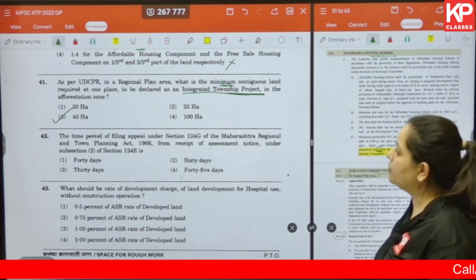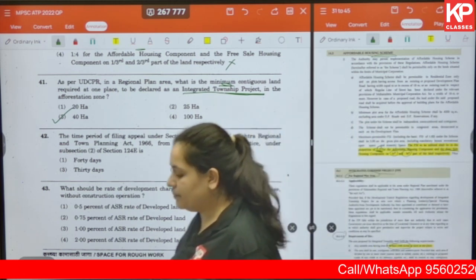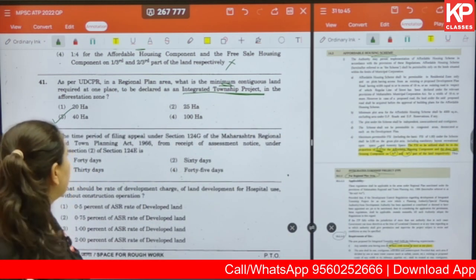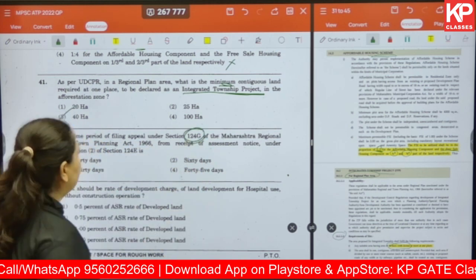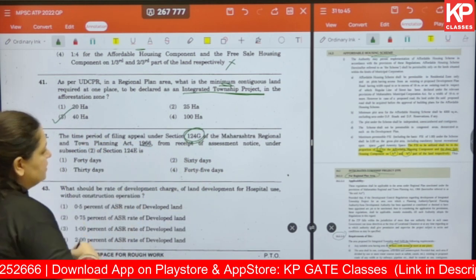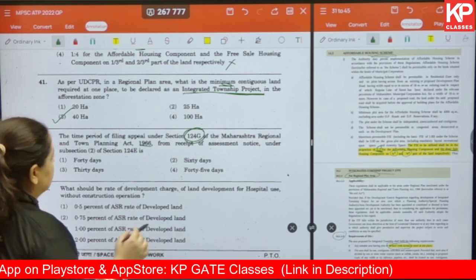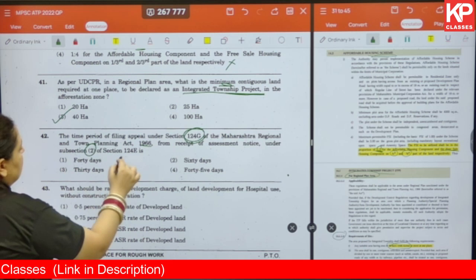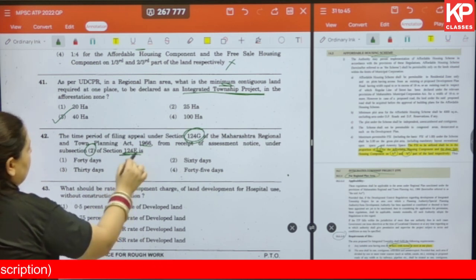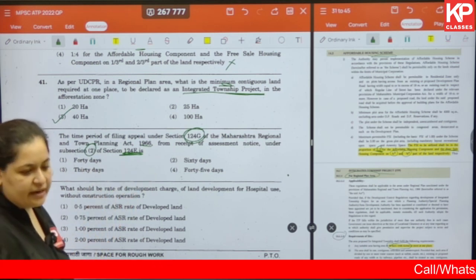Okay, coming to question number 42, the time period of filing any appeal under section 124G of the MRTP Act 1966 from receipt of assessment notice under subsection 2 of section 124E. Okay, again a very direct question.